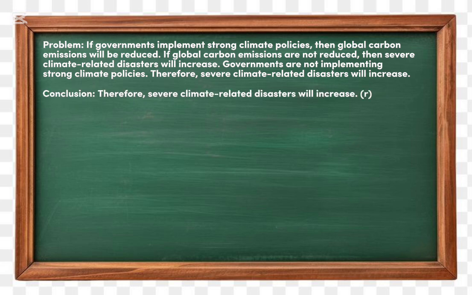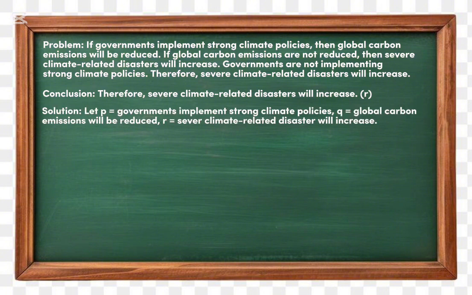Our conclusion is, therefore, severe climate-related disasters will increase. Next, let's say P is governments implement strong climate policies, Q is global carbon emissions will be reduced, and R is severe climate-related disasters will increase.